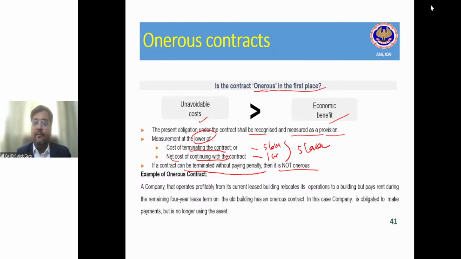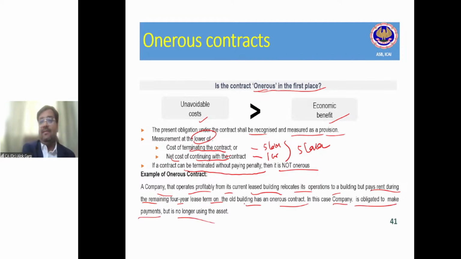Is it clear? So an example of an onerous contract, once again: a company that operates profitably from its current leased building relocates its operation to another building but pays rent during the remaining 4-year lease term on the old building. It has an onerous contract. In this case, the company is obligated to make payments but is no longer using the asset. For example, the company has taken a building on a lease basis for a period of 5 years.